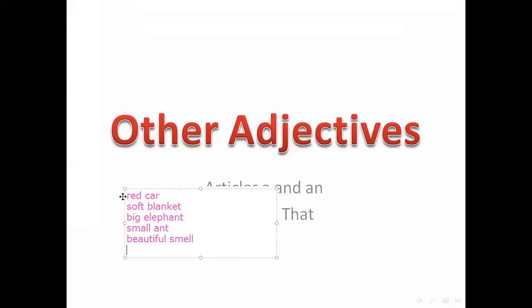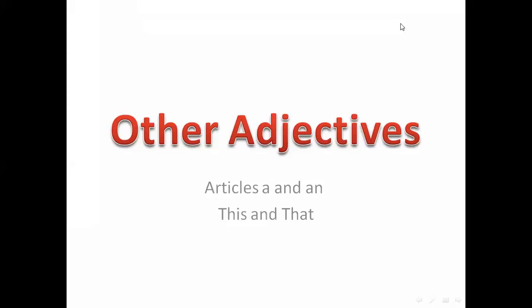Okay, all of those here, they are adjectives. Red, soft, big, small, beautiful, wonderful. All of those are adjectives. Today we're going to talk about other kinds of adjectives. We will talk about articles, a and an, they are adjectives, and this and that.